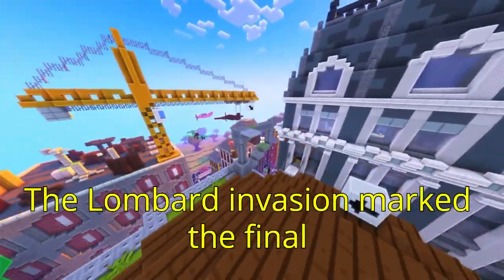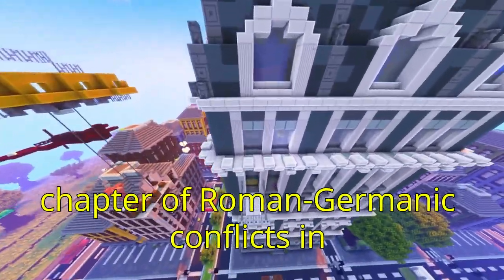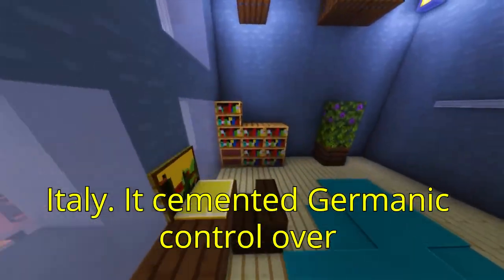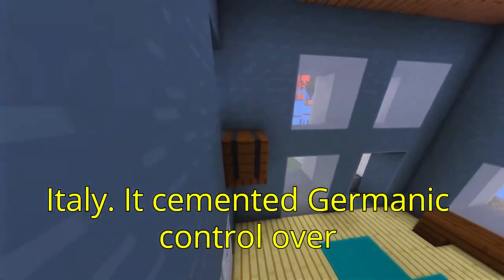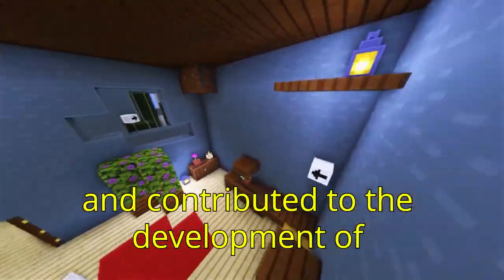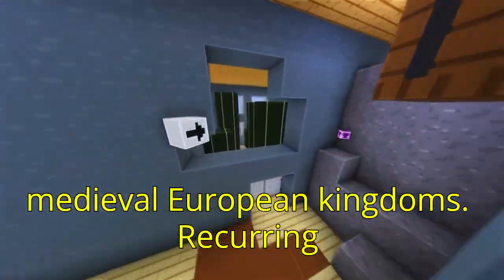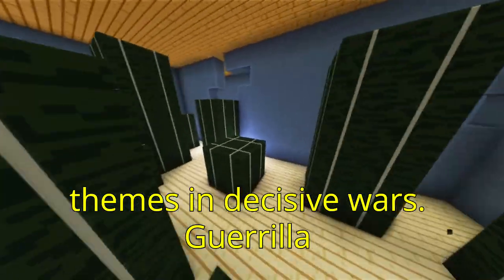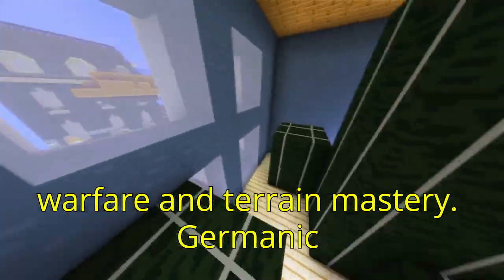Significance: the Lombard invasion marked the final chapter of Roman-Germanic conflicts in Italy. It cemented Germanic control over much of the former Western Roman Empire and contributed to the development of medieval European kingdoms. Recurring themes in decisive wars: guerrilla warfare and terrain mastery.